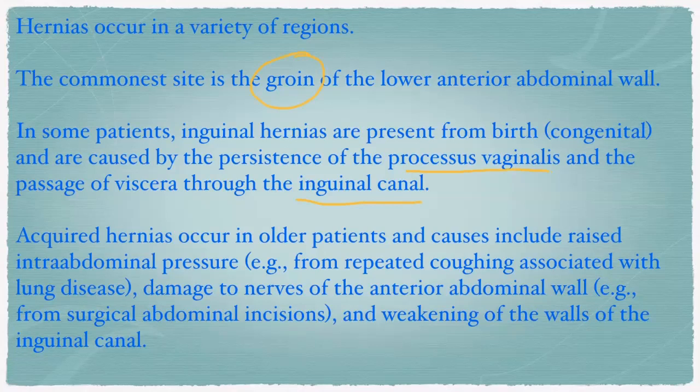Acquired hernias occur in older patients and causes include raised intra-abdominal pressure, for example, repeated coughing associated with chronic obstructive pulmonary disease, damage to the nerves of the anterior abdominal wall, for example from surgical abdominal incisions, and weakening of the walls of the inguinal canal because of old age. All of these help in herniation.